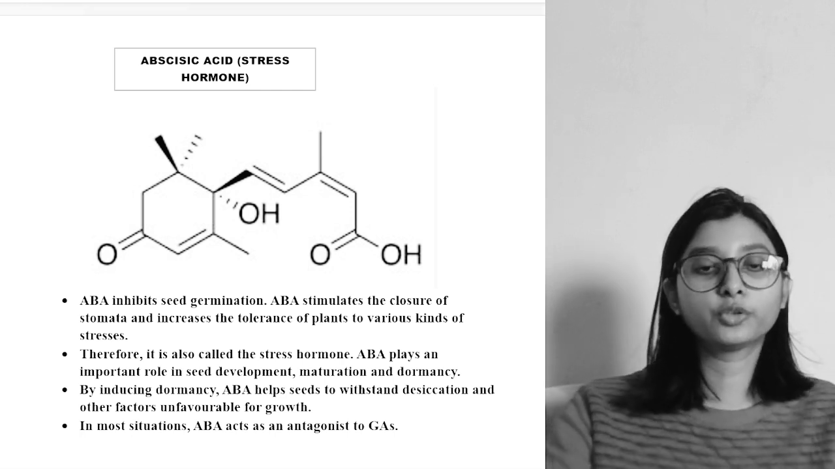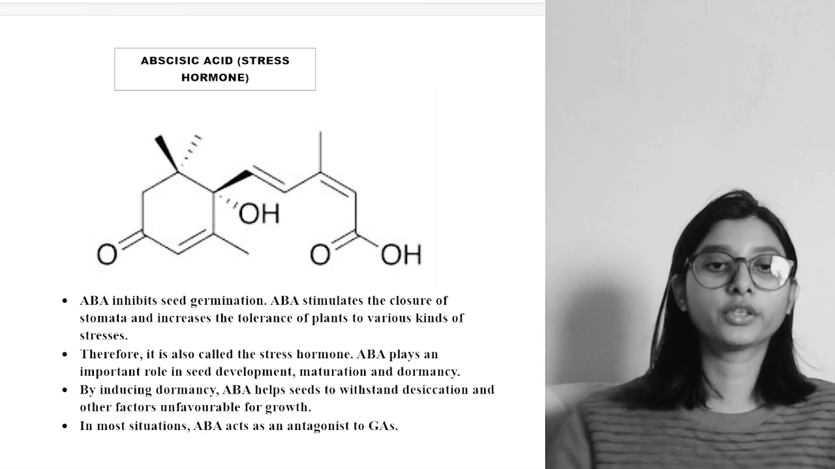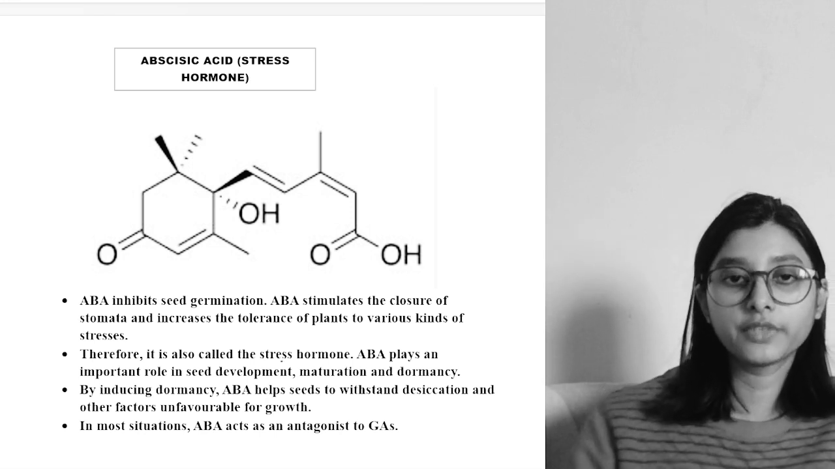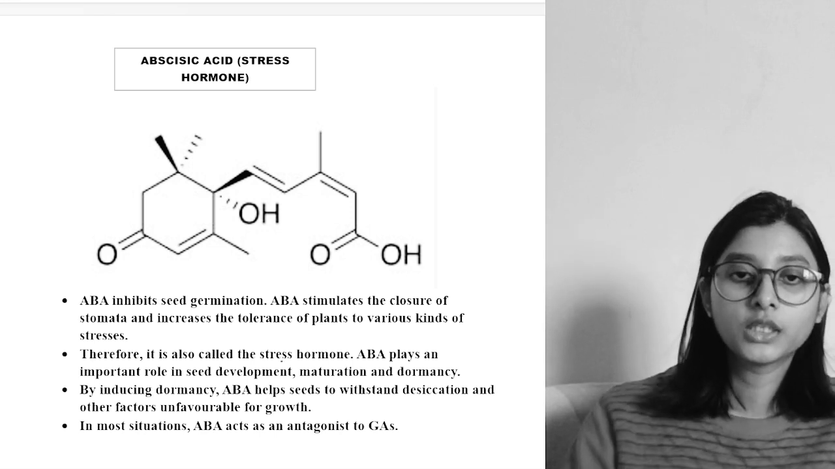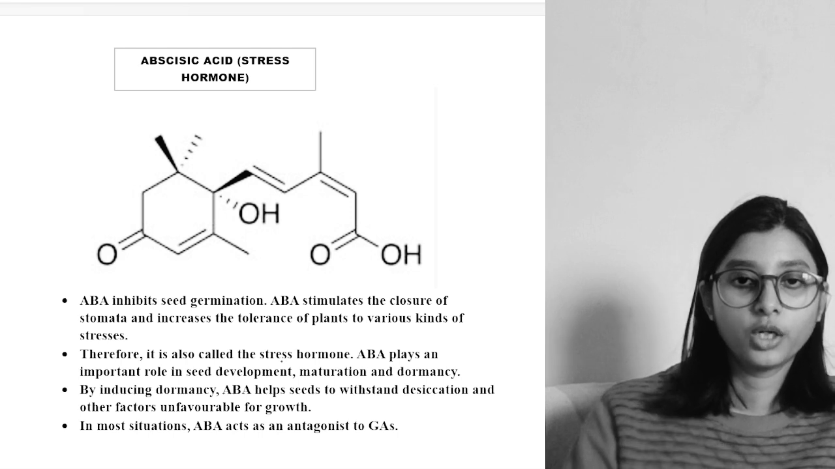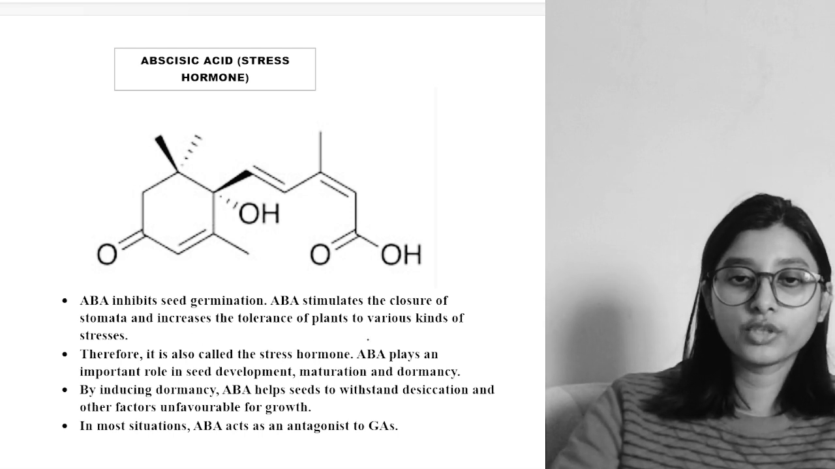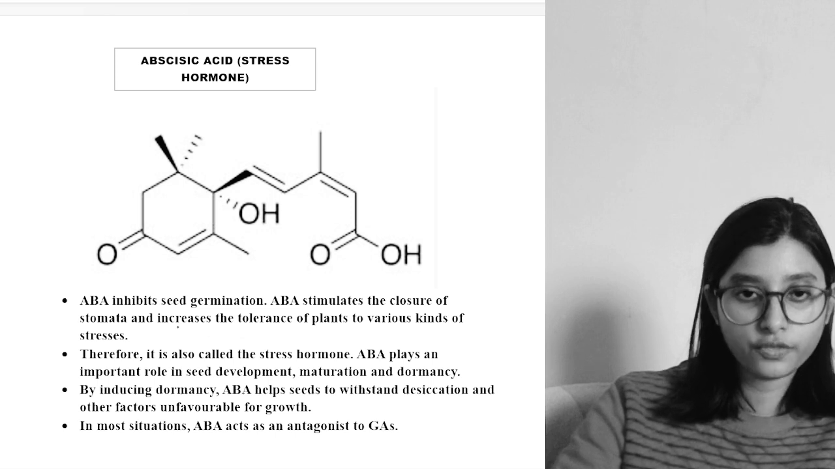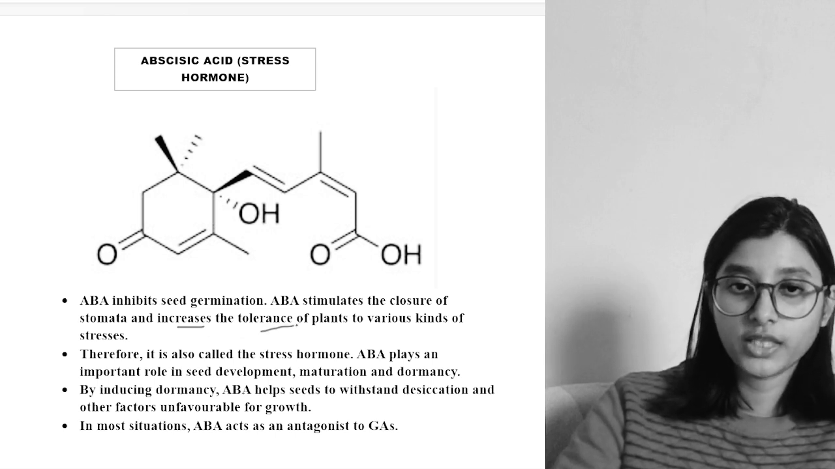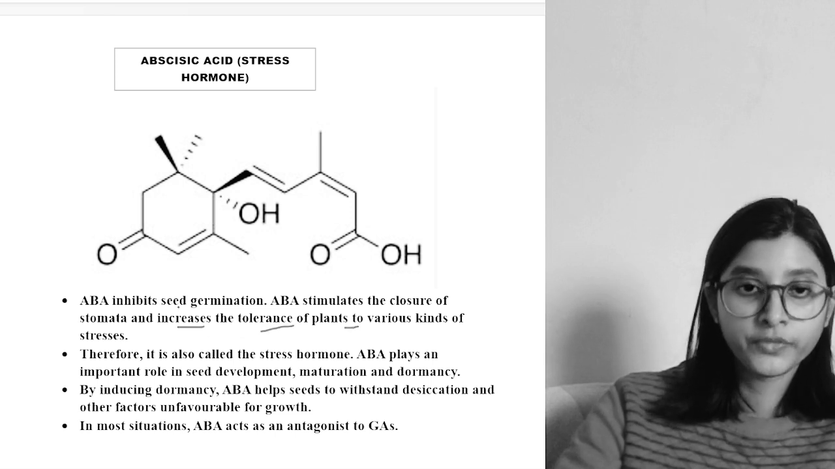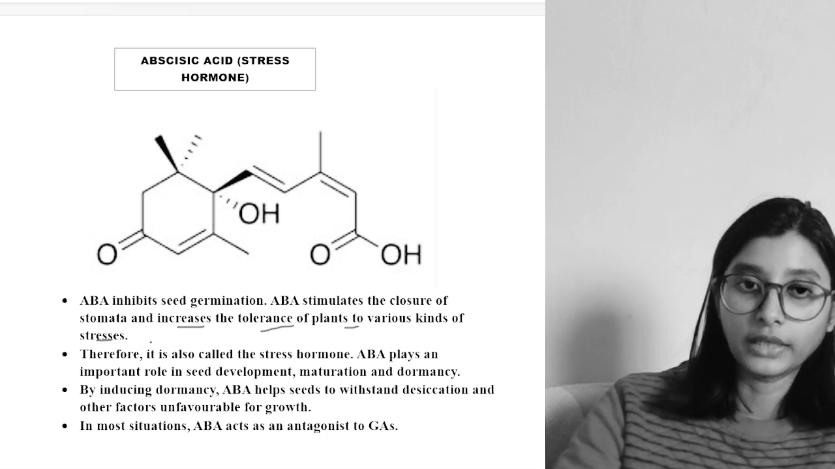So basically, what are the plant growth promoting hormones doing? Initiating growth and development. But here we see abscisic acid is stopping seed germination. Now here it stimulates the closure of stomata and increases the tolerance of a plant to various kinds of stress. So what are these stress conditions? Excess water, high temperature. These are the stress conditions which affect the growth and development of a plant.